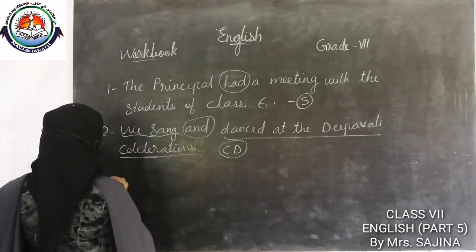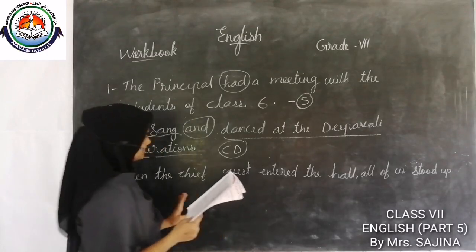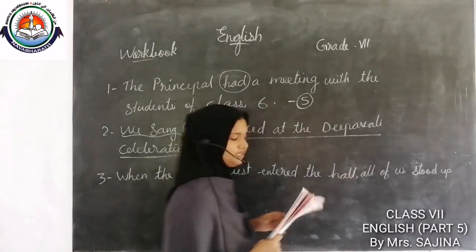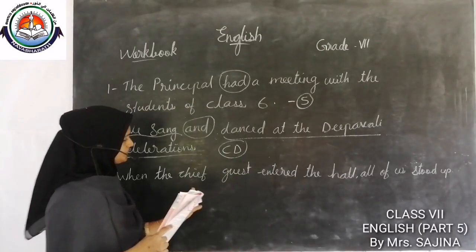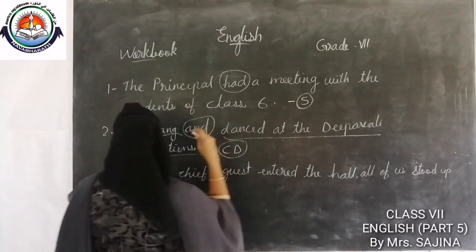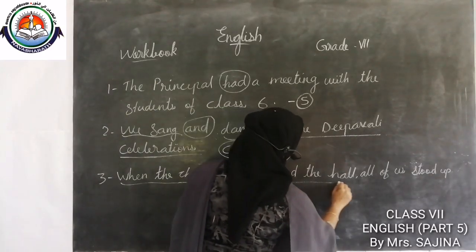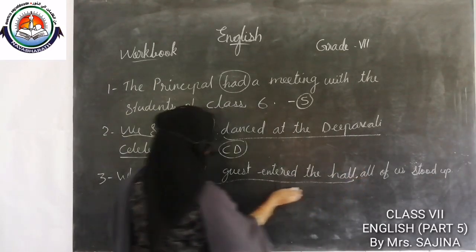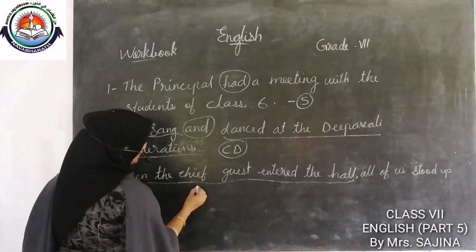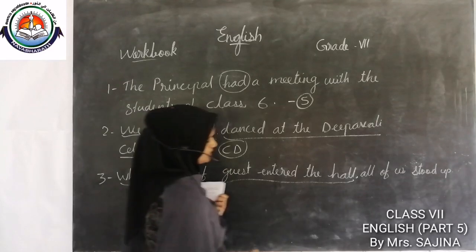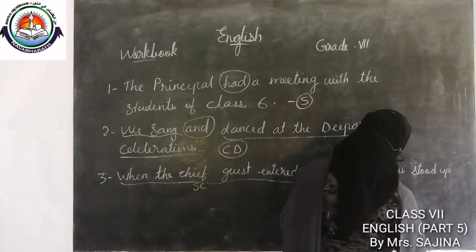Okay, then third one, when the chief guest entered the hall, all of us stood up. When the chief guest entered the hall, this is a subordinate clause. Okay, subordinate clause, and all of us stood up is a main clause.